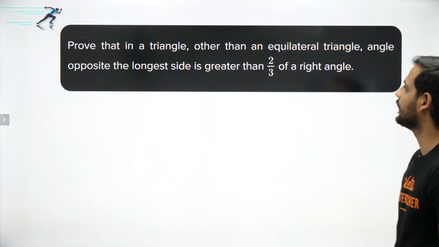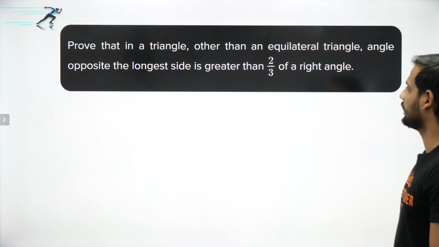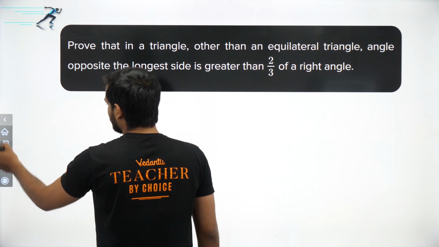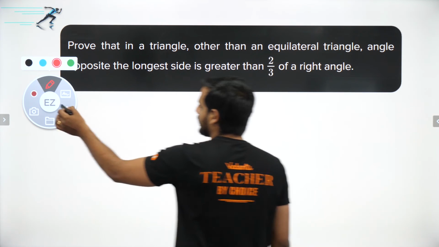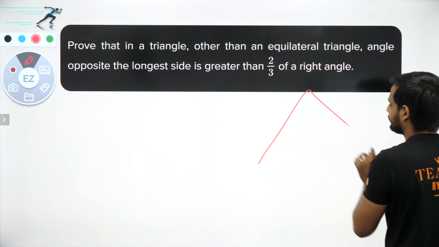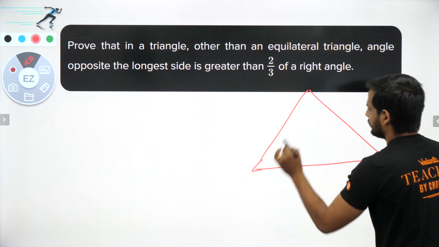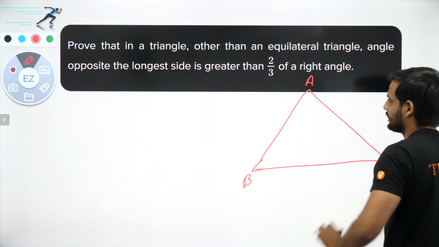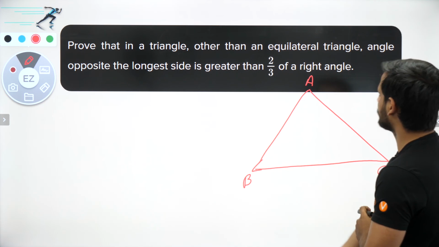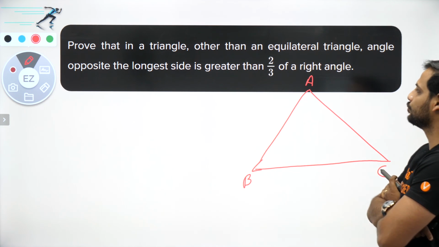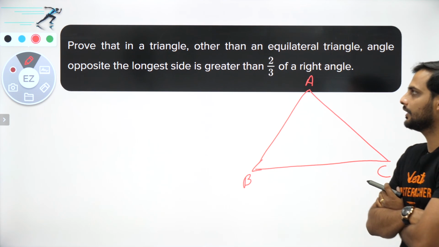So the next question is, prove that in a triangle other than an equilateral triangle, the angle opposite to the longest side is greater than 2/3 of a right angle. So we want any triangle other than an equilateral triangle, so that can be any triangle. Okay sir, let us say any triangle we have, A, B, C. What are they saying? Prove that in a triangle other than an equilateral triangle, the angle opposite to the longest side is greater than 2/3 of a right angle.